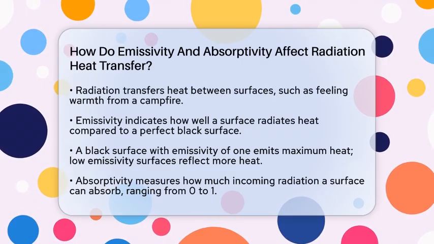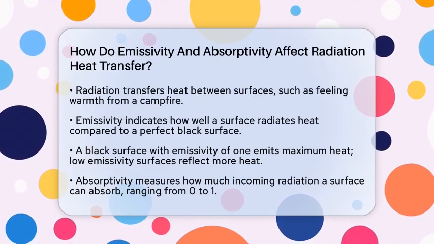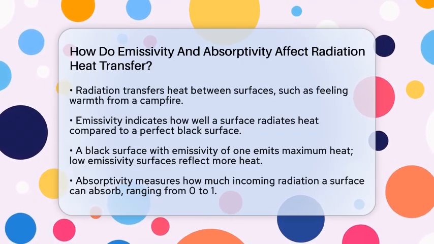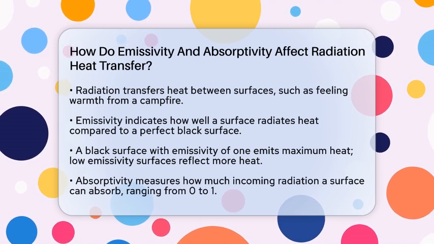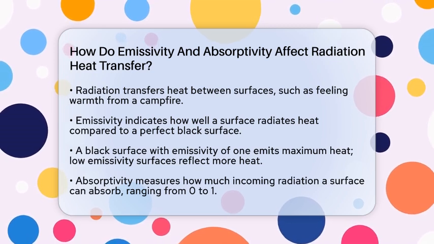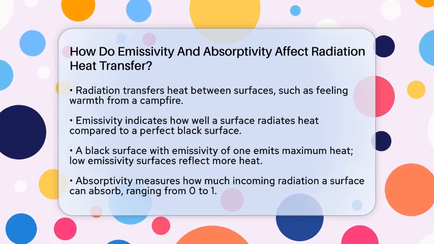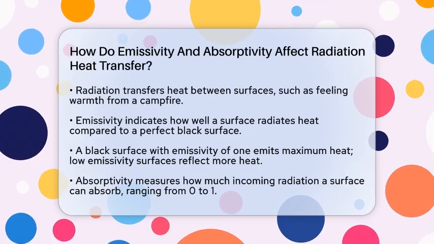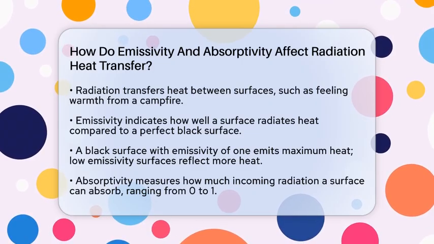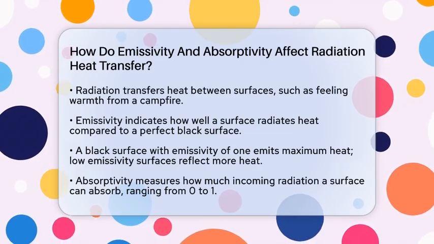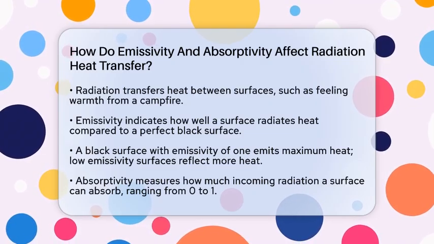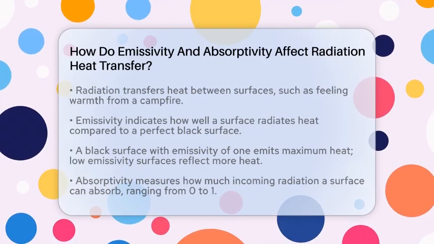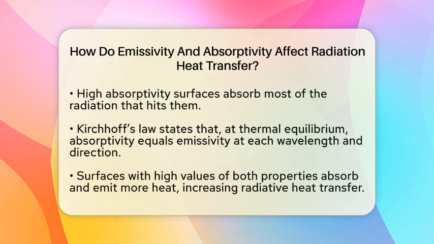These properties are like the surface's personality when it comes to heat. Emissivity tells us how well a surface radiates heat compared to a perfect black surface. A black surface with an emissivity of 1 emits the maximum possible heat at a given temperature. If the surface has low emissivity, it emits less heat and tends to reflect more radiation instead. Think of it like a mirror that reflects most of the heat instead of giving off its own.